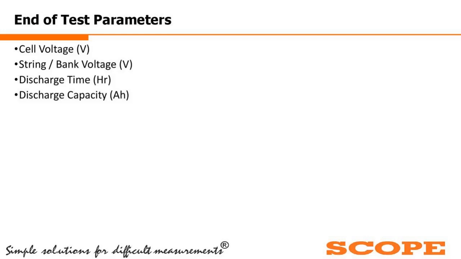And when one of these parameters is reached while doing the discharge, for example the cell voltage: if we have a 2-volt cell and you put the value for that cell as 1.8 volt, then beyond 1.8 volt you can stop the discharge process, because beyond that the cell will be in deep discharge mode.